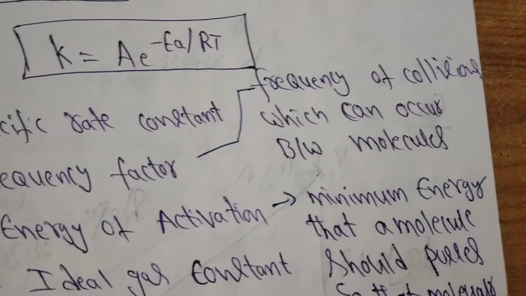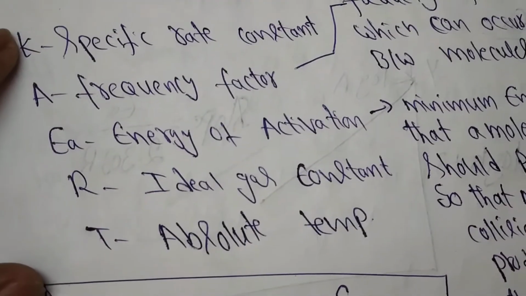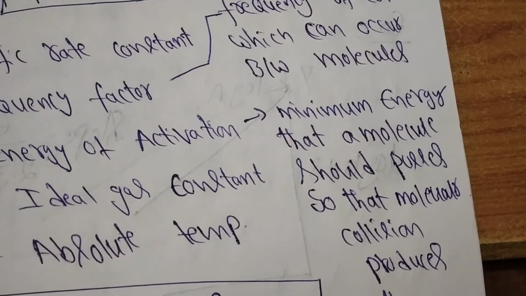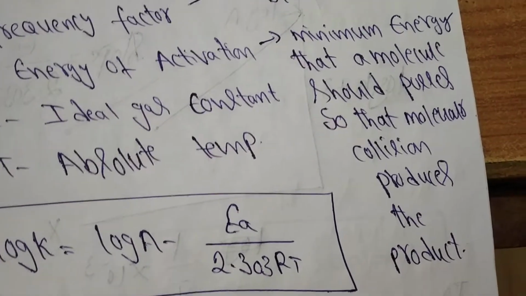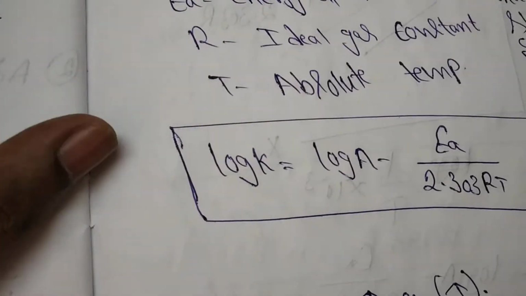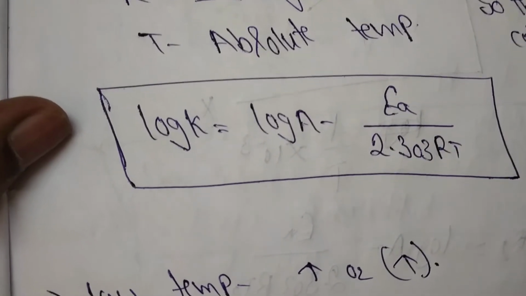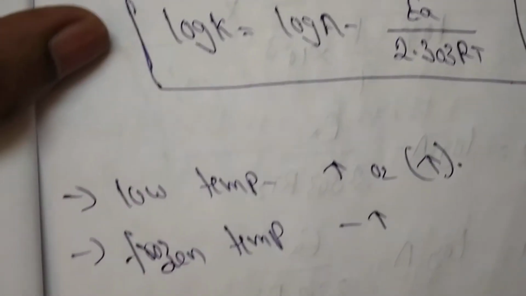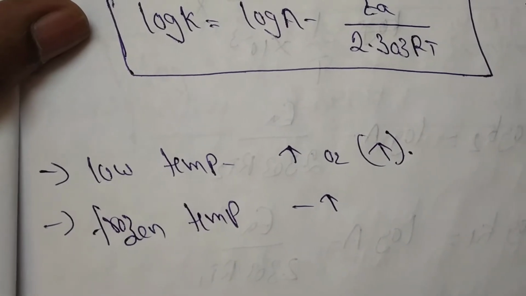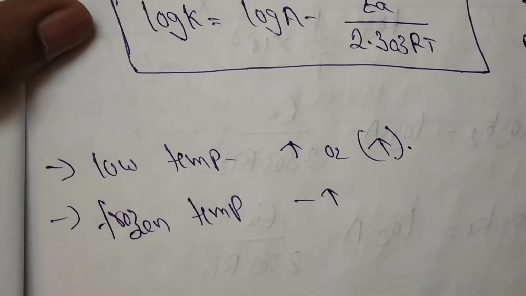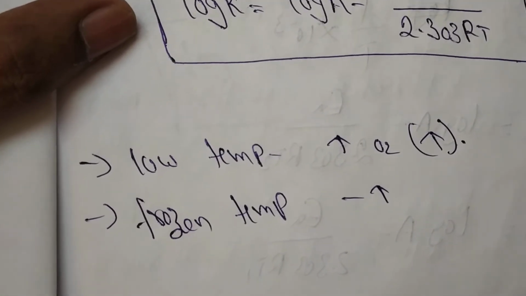Frequency factor is defined as the frequency of collisions which can occur between the molecules. Activation energy is the minimum energy that a molecule should possess so that molecular collision produces the products. By converting the equation into logarithm, log K is equal to log A minus EA by 2.303 into RT. When the temperature decreases, the rate of chemical reaction decreases; when the drug is stored at frozen temperature, the reaction rate is reduced.